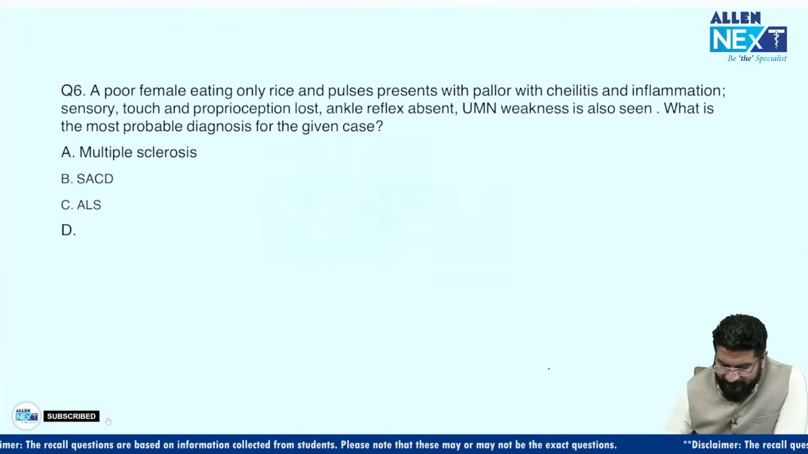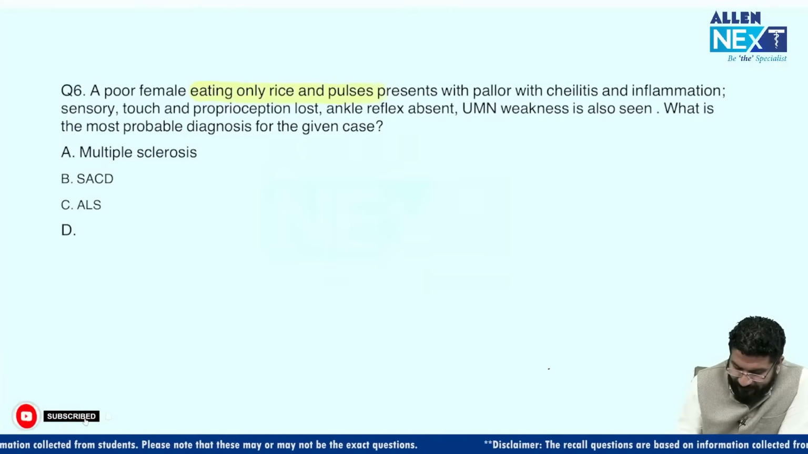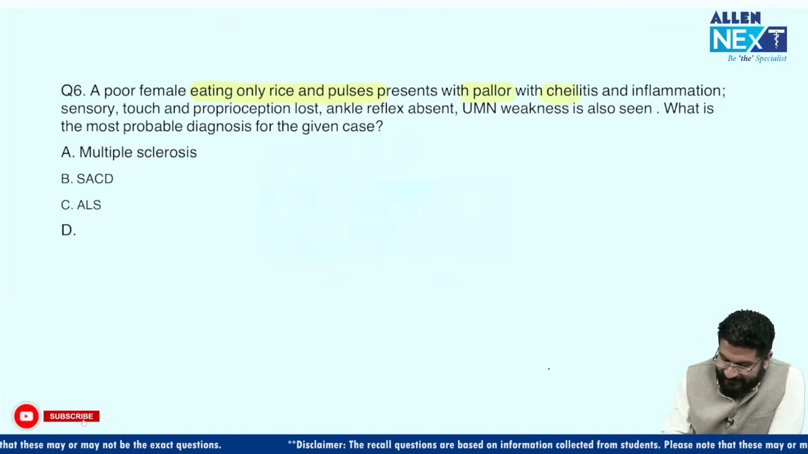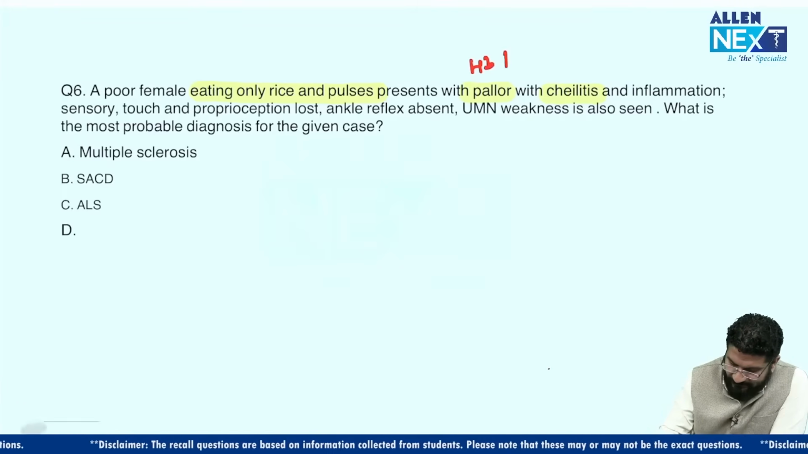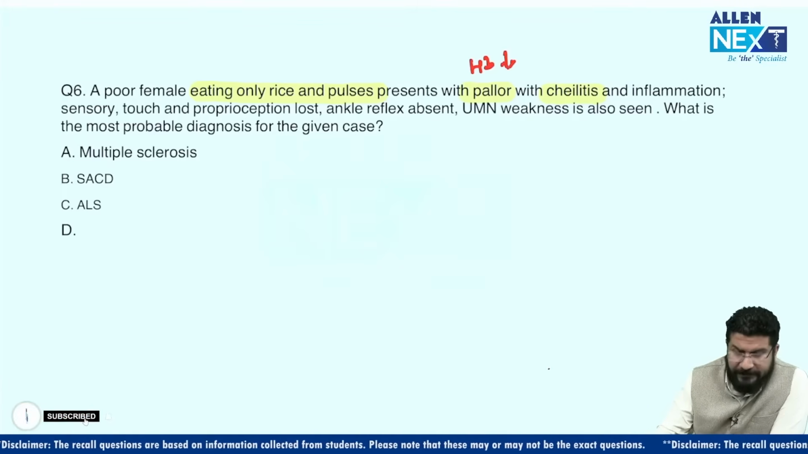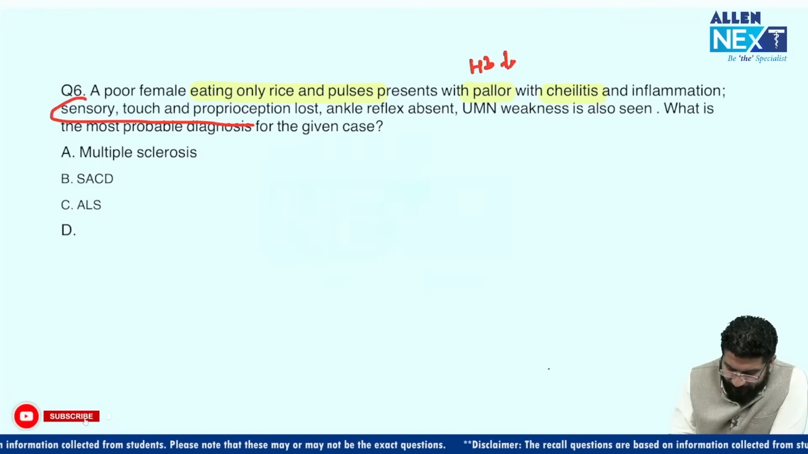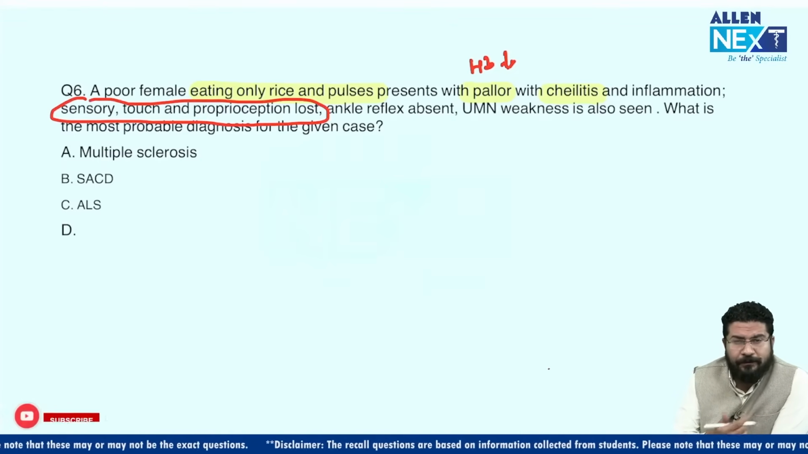A poor female eating only rice and pulses. So this was the interesting line. Eating only rice and pulses means no non-veg food. Pallor, cheilitis. Pallor is there, means hemoglobin is less. Cheilitis means it could be iron deficiency, it could be B12 deficiency. Then they are mentioning sensory touch and proprioception lost, which means neuropathy. So you all know this is a neuropathy.